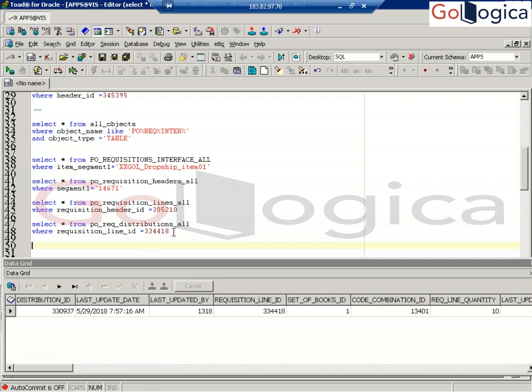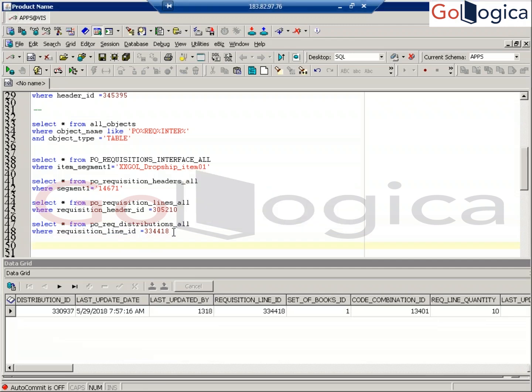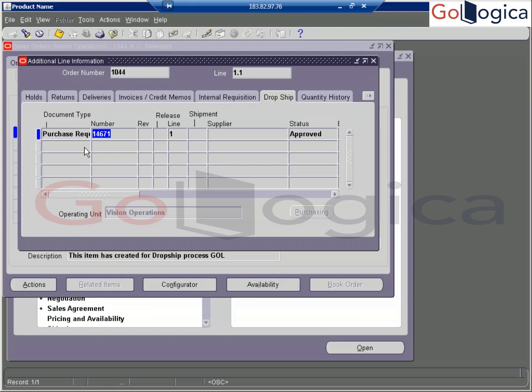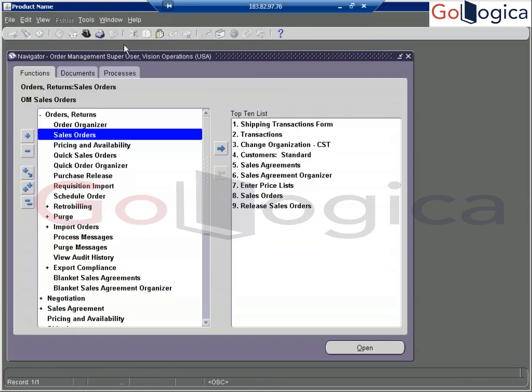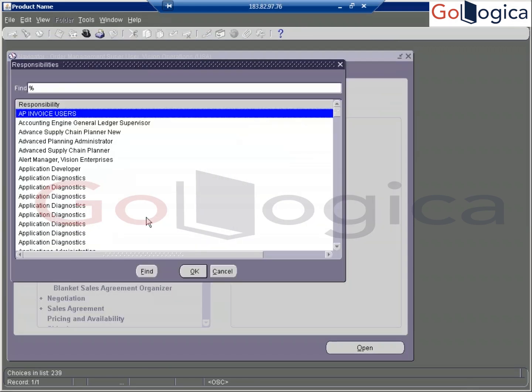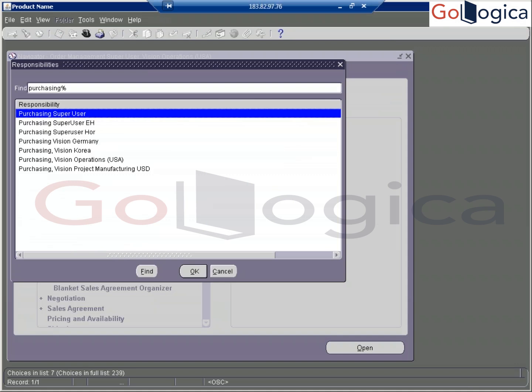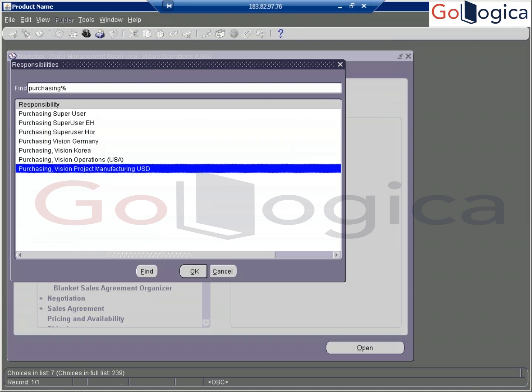Here you can see how you are finding this requisition number. So it is an approved requisition. Now you can go and query your requisition, and you can see that requisition information also. How do you see the requisition in the front end? Go to purchasing, vision operations.